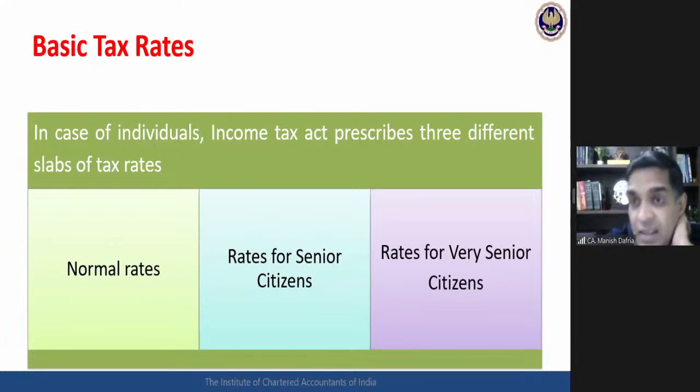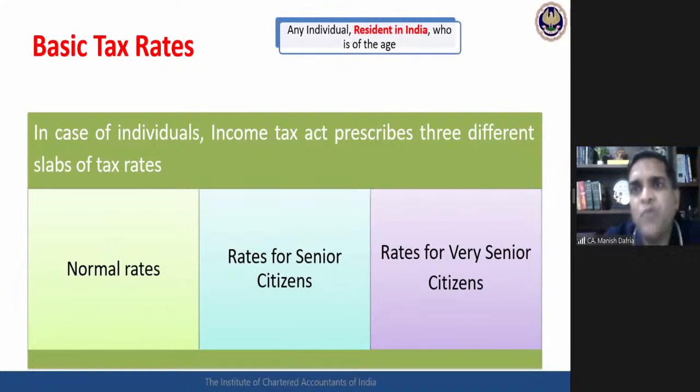But still there are two very important points hidden in this very simple concept. Senior citizen, first of all, any individual resident in India. First point to be noted, senior or very senior citizen is not only about the age, it is also about the residential status. Only a resident in India can be this senior or very senior citizen.